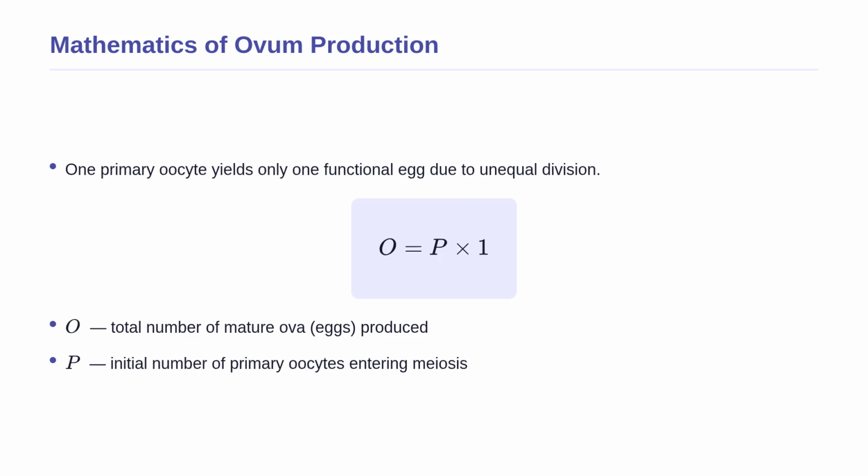The variable P represents the initial number of primary oocytes. If the number of primary oocytes increases, the number of eggs increases by exactly the same amount, a 1-to-1 ratio. The other potential cells do not survive, which we will calculate next.